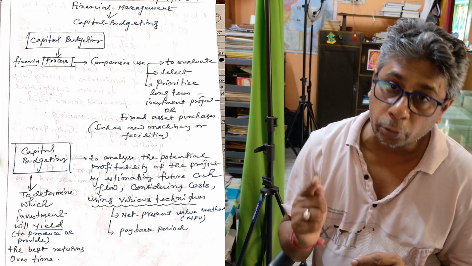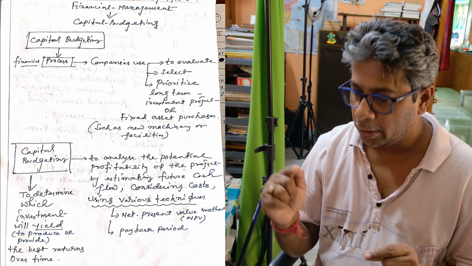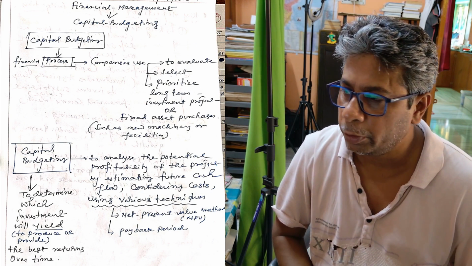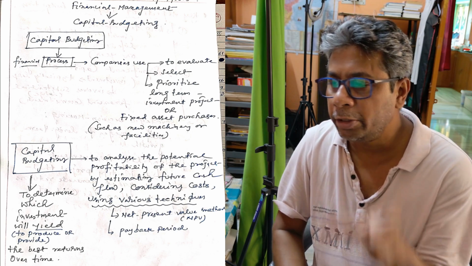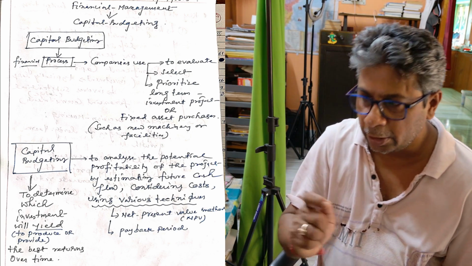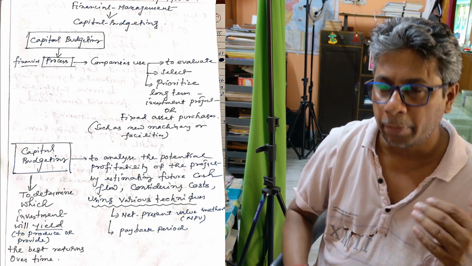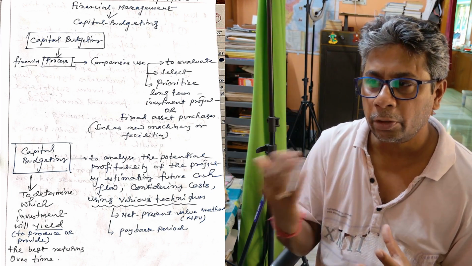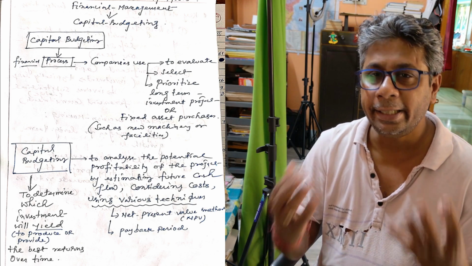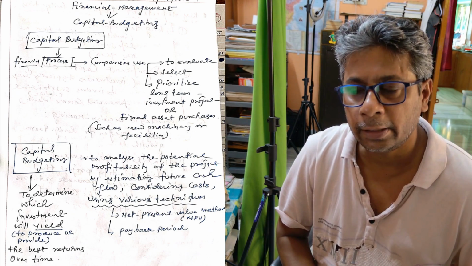Considering the cost of completing this project, what kinds of investment we have to make, to determine which investment produces or provides the best return over time, and what kinds of return can come from the investment.